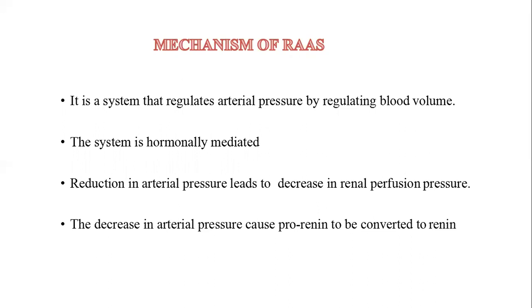The decrease in arterial pressure causes prorenin to be converted to renin, and renin starts the conversion cascade of the system.